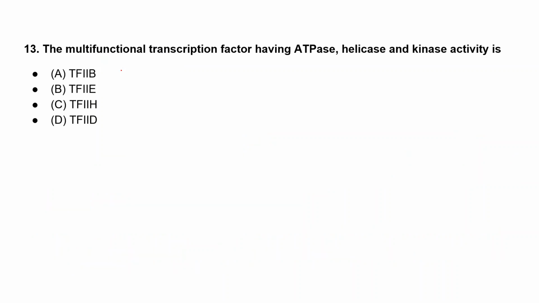So moving to the next question: the multifunctional transcription factor with ATPase activity, helicase activity, and kinase activity. Option A is transcription factor B, option B is transcription factor E, option C is transcription factor H, and option D is transcription factor D. Here you can guess very easily. With the question only, you should be able to answer.